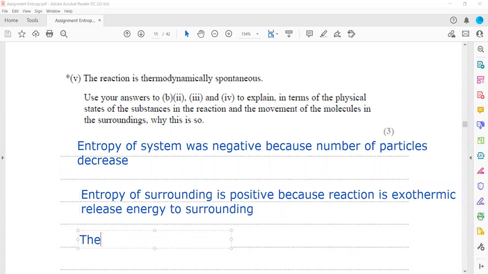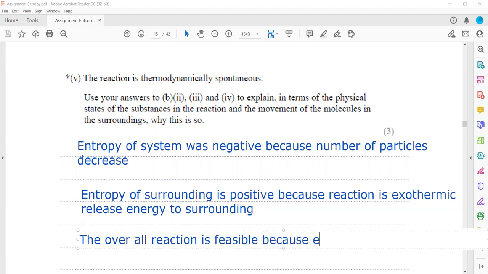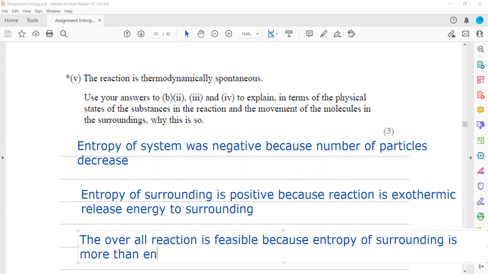The overall reaction is feasible because the entropy of the surrounding is more than the entropy of the system.